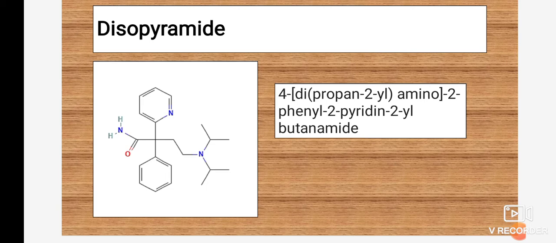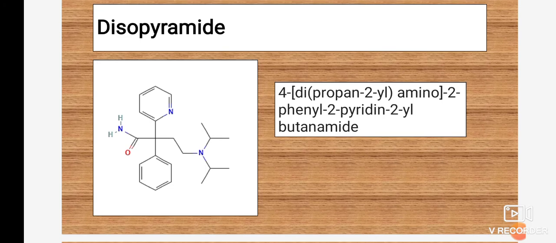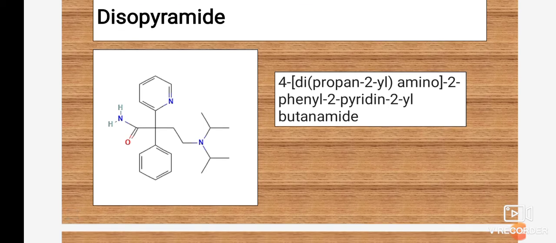Okay, so from a structural point of view, from a medicinal chemistry point of view, you must know the different components of the drug, which are the different structures, which kind of functional group is present in the structure, which type of substitution is present, and which main chain is present in that structure.